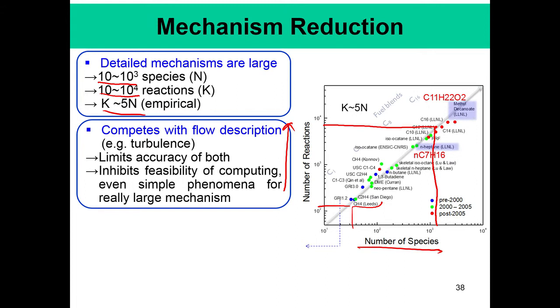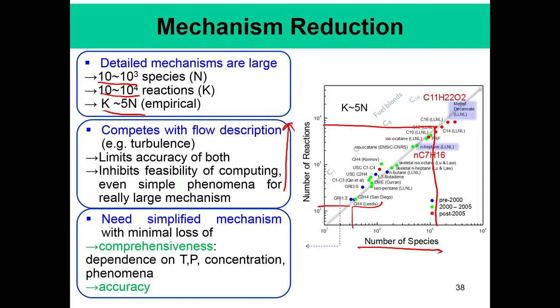It limits the accuracy of both the flow description and the chemistry, and detailed reactions inhibit the feasibility of computing even simple phenomena like ignition delay, let alone detailed turbulent combustion in an actual engine.